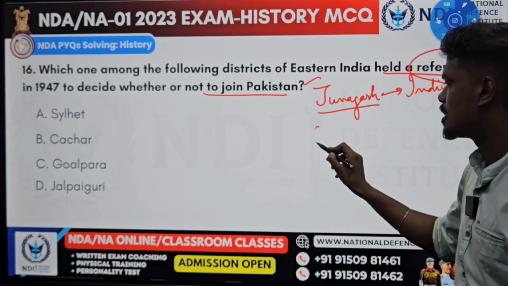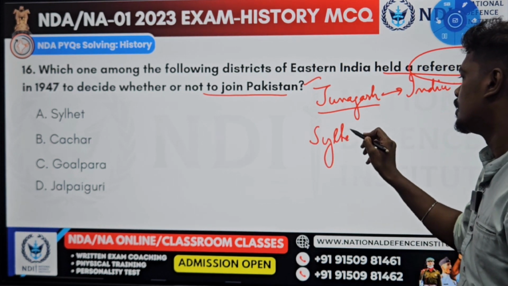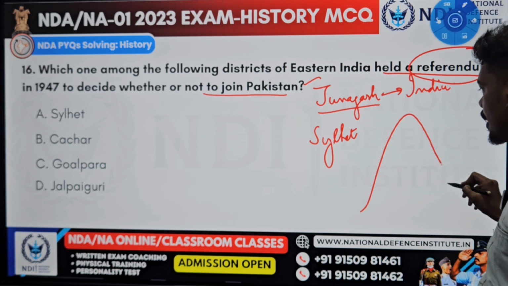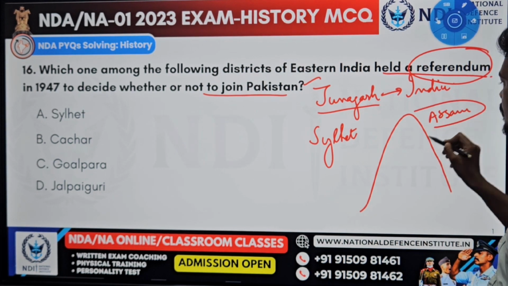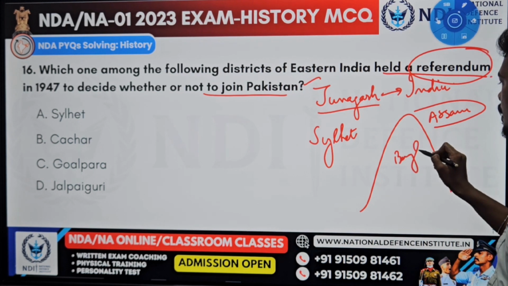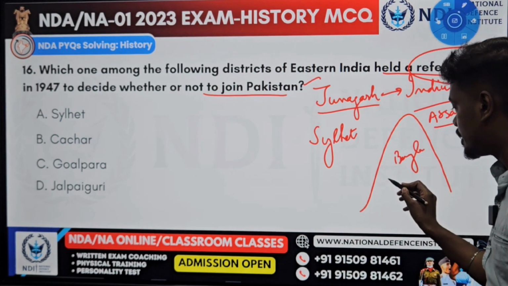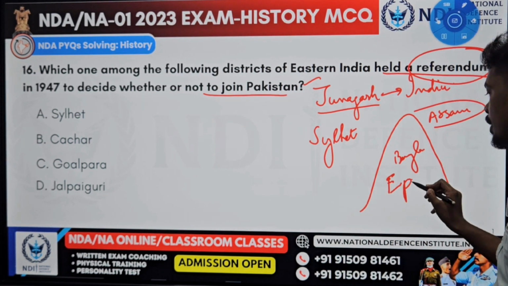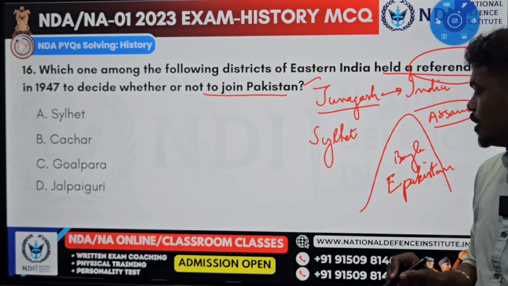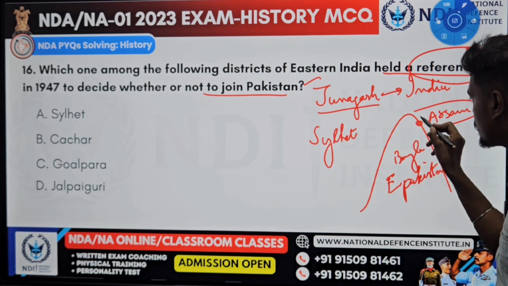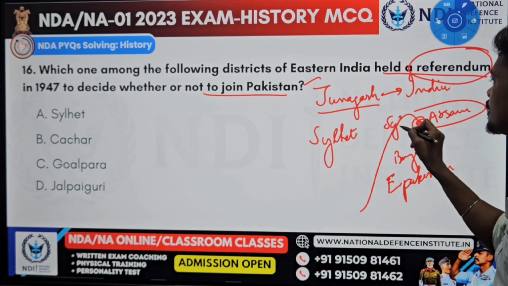These people, with the plebiscite, again a kind of voting to decide, joined India. Similarly, there is a place called Sylhet. Sylhet is in present day Bangladesh. You can see this is Assam, and this is Bangladesh, but at the time it was not Bangladesh, it was East Pakistan. Bangladesh came into being in 1971, after the Bangladesh Liberation War. Sylhet is somewhere here.